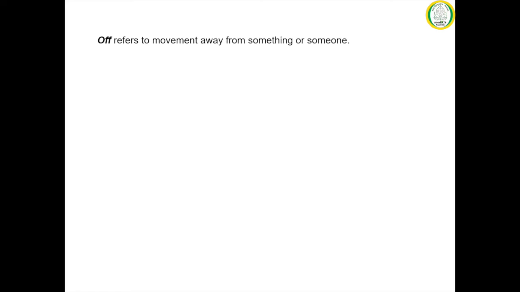The next preposition of movement is off. It refers to movement away from something or someone. The examples are as follows. Don't jump off the wall. It is an imperative sentence advising or commanding someone not to jump away from the wall. While racing, his bike went off the track. It refers to the movement of the bike away from the track while racing.